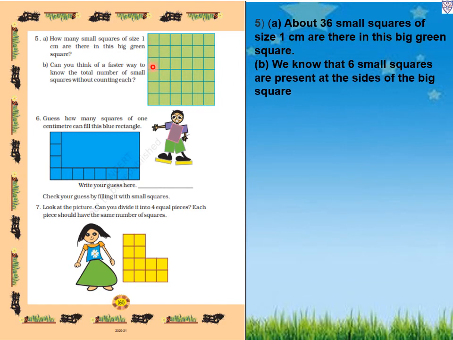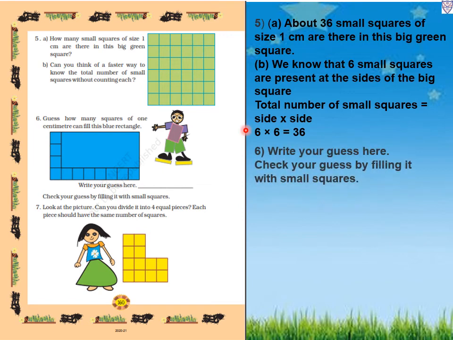1, 2, 3, 4, 5, 6. Thus this side is 6, and 1, 2, 3, 4, 5, 6, this side also 6. So total number of small squares equals, so how will we write? Side multiply by side. So 6 multiply by 6, we will get 36. So this is the fastest way of counting the squares. We will use the formula side multiply by side.